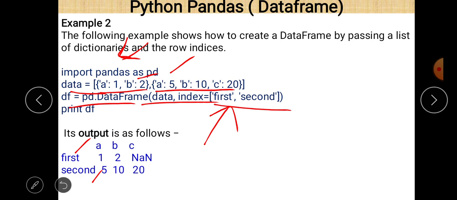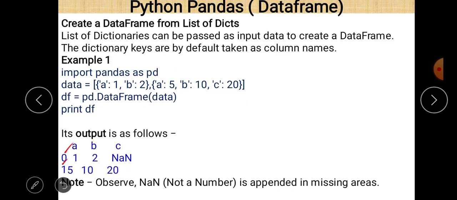And of course there is no value found in dictionary 1 regarding C, so NaN will appear here. You can easily see that. Okay, so if you define index values, then it is also possible. Otherwise the default index value starting from 0 will be there, as in the case of the previous question.